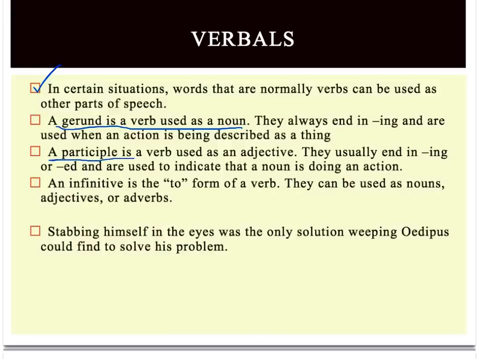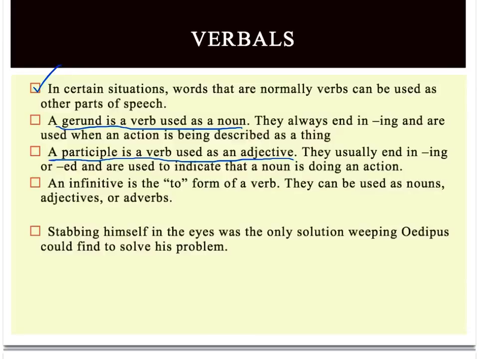A participle is when we use a verb as an adjective. They usually end in ing or ed, and we use them to indicate that a noun is doing an action. So let's keep our example verb and say learn. Again, learn is usually an action. I learned in class yesterday. But if you said something like, the learning student will do better on the test than the sleeping student, now learning has become an adjective modifying student. It's answering the question, what kind? So we took that verb to learn and we used it as an adjective.